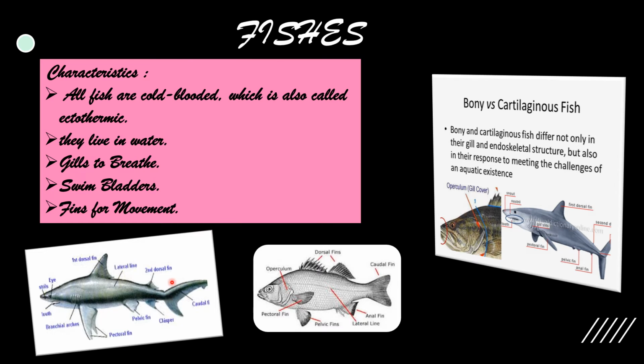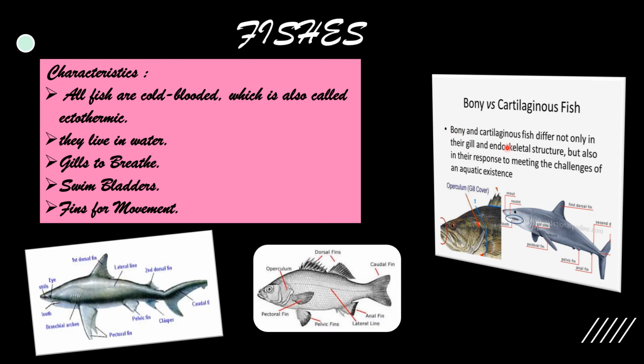Now see, this is a cartilaginous fish, that's a shark, and this is rohu, that is a bony fish. Now we can say fish are broadly categorized into two types: bony fish, whose skeleton is made of bones, and cartilaginous fish, whose skeleton is soft, flexible, and made of cartilage. Rohu is a bony fish, while shark is a cartilaginous fish.